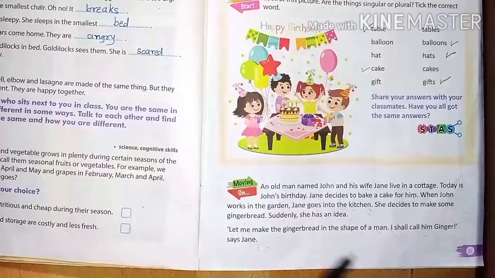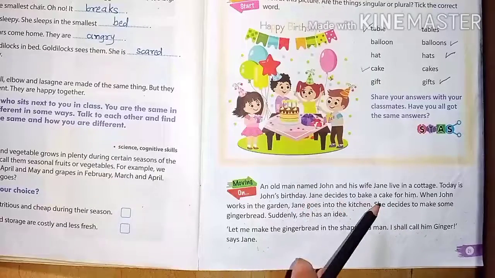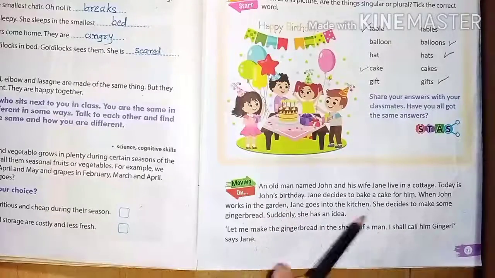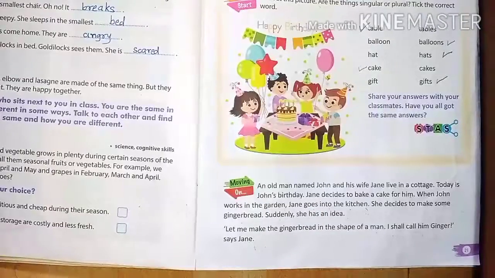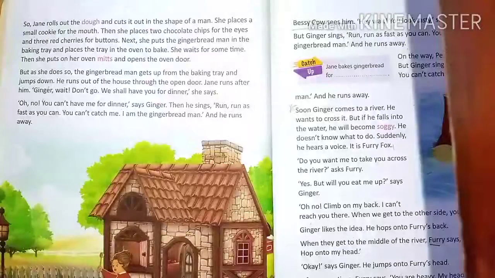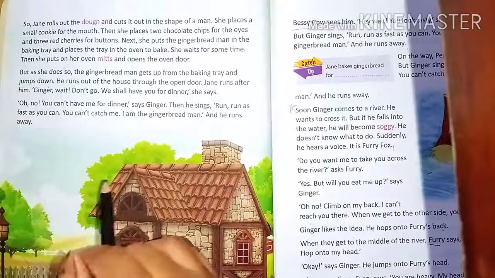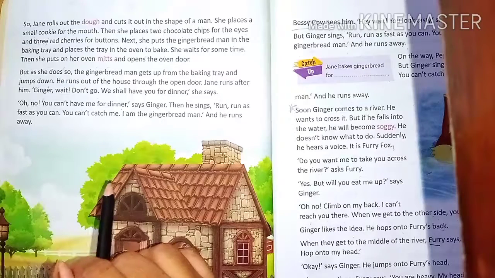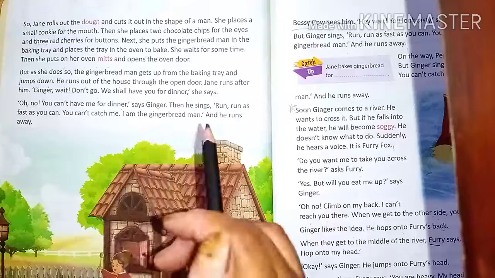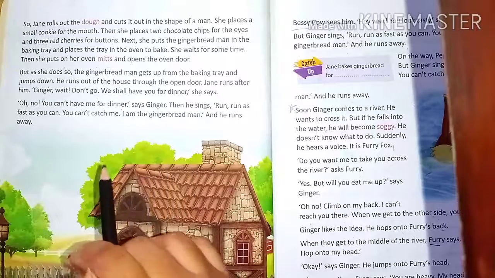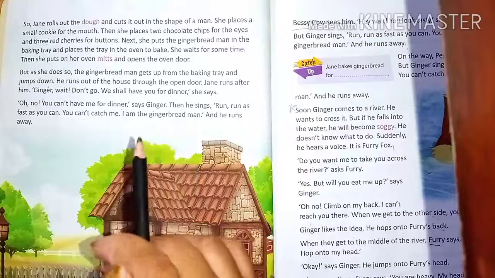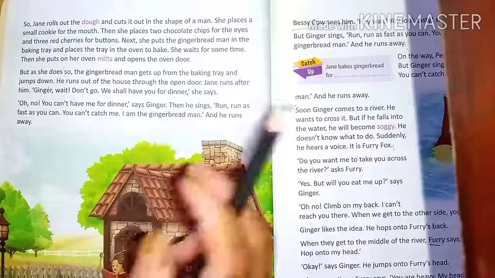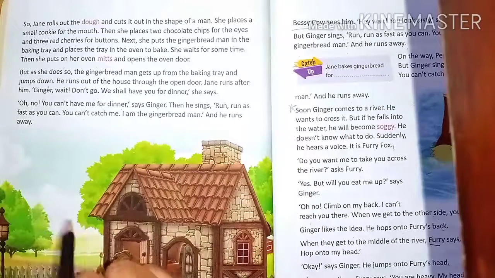They live in a cottage, and their names are John and Jane. One day, on John's birthday, Jane decided to make a cake, but she changed her mind and made a gingerbread man instead. At that time she thought, I will call him Ginger. She made the dough and cut the shape of a man, and she placed a small cookie for his mouth. Then she placed two chocolate chips for the eyes and three red cherries for buttons.